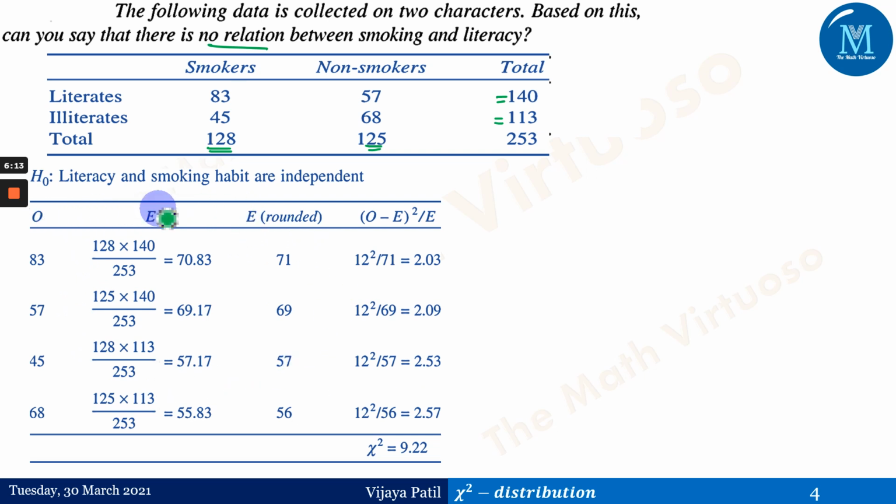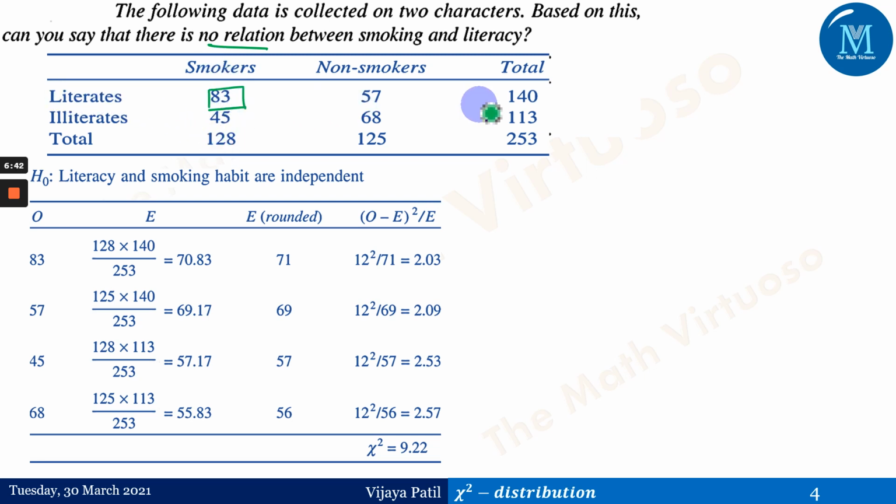These are the observed frequencies, expected frequencies, expected rounded, and (O minus E) square upon E. Let me make you understand how we find the expected frequency with the contingency table. 83 is the observed frequency. What is the corresponding expected frequency? This 83 has been placed under the smokers column and the literates row.